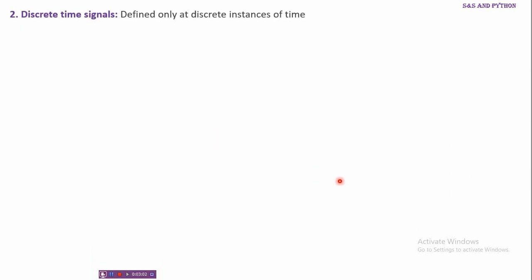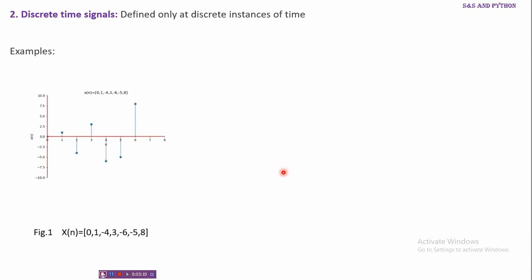The next classification is discrete time signals. A discrete time signal is defined only at discrete instants of time. For example, they are represented in two ways. One is by representing it as a sequence of numbers, and another way is to represent it graphically as shown here. Let me explain it in detail.